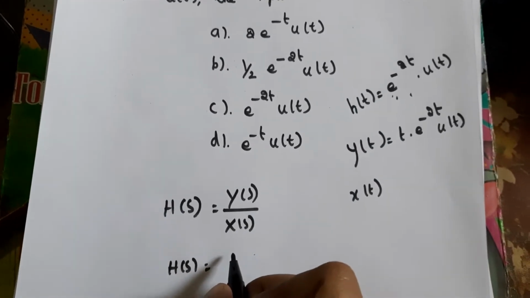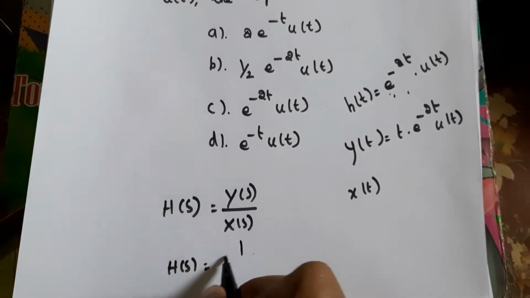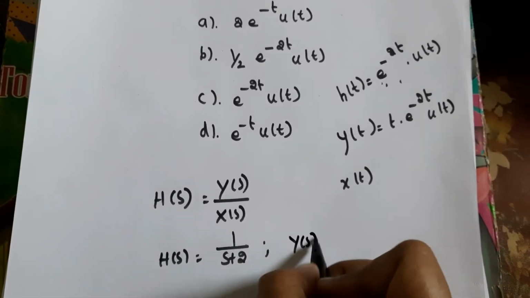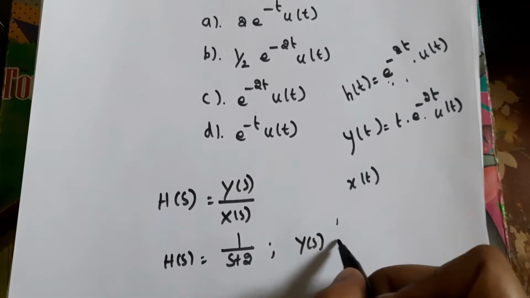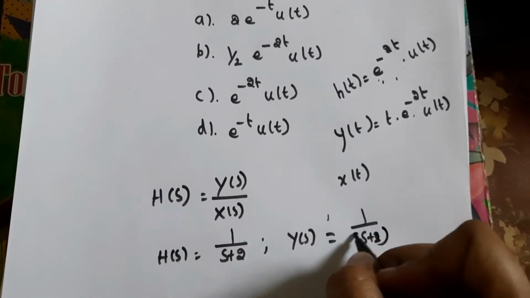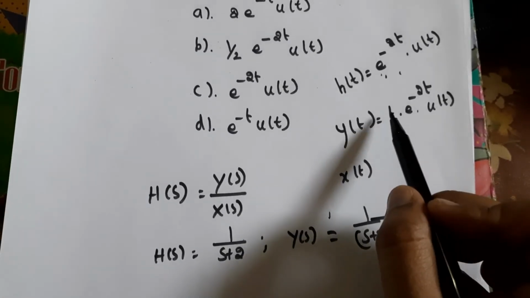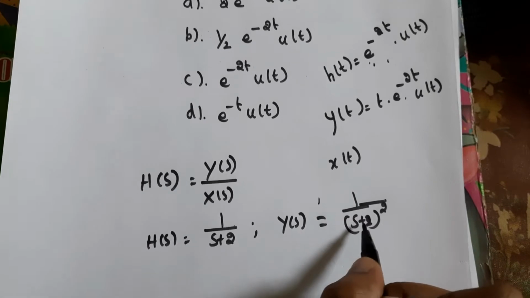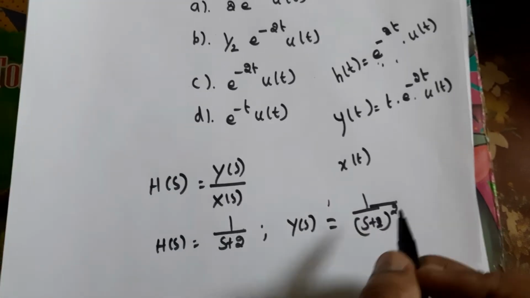We will get h of s equal to 1 by s plus 2. Similarly, y of s, the Laplace transform of this function, we will get 1 by s plus 2 the whole square, because this is multiplied with t. So y of s is equal to 1 by s plus 2 the whole square.